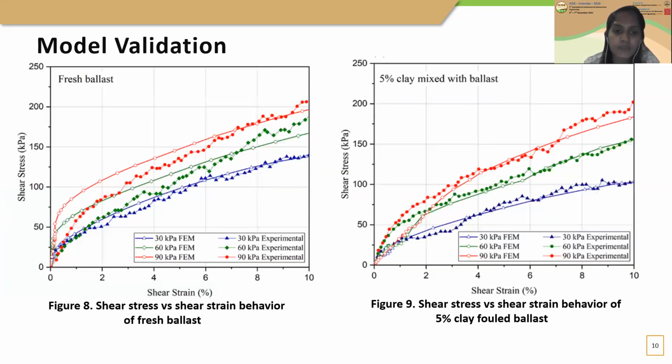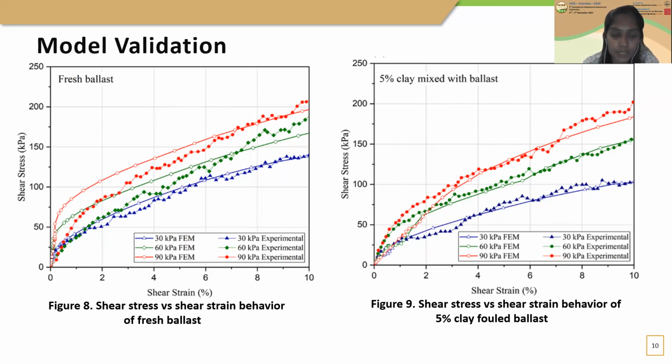The graph in the left shows the shear stress versus shear strain of fresh ballast during experimental and numerical analysis. It can be observed that during the application of 30 kilopascal normal pressure, the experimental values tally with numerical model analysis results with a considerable accuracy.